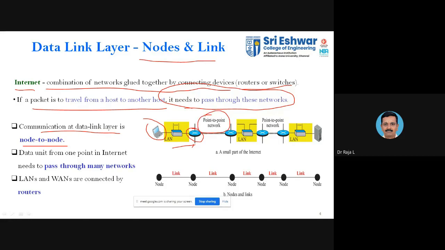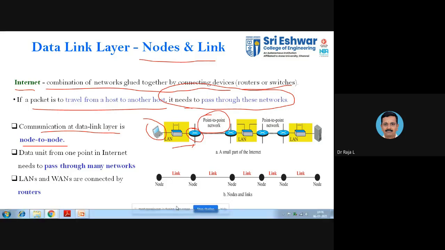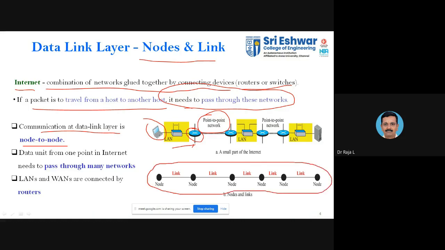Here we have the physical representation of the nodes in the form of routers, switches, or laptops. But when you look down, all these things are represented as a point of single contact. This is the logical connectivity, a node and a link. This is how you establish communication in the data link layer.